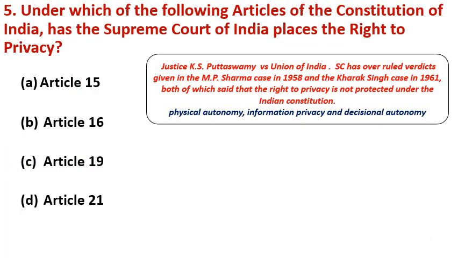Question number 5. Under which of the following articles of the Constitution of India has the Supreme Court of India placed the right to privacy? Correct answer is Article 21. Article 21 deals with the right to life and personal liberty, but the right to privacy is also incorporated in Article 21 because the right to privacy is as important as the right to life and personal liberty.